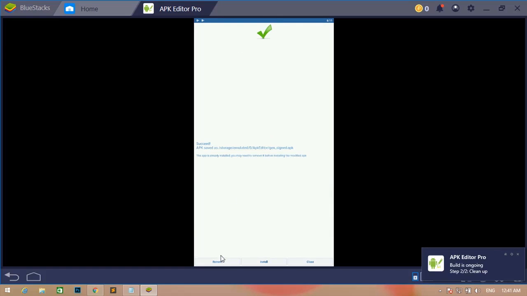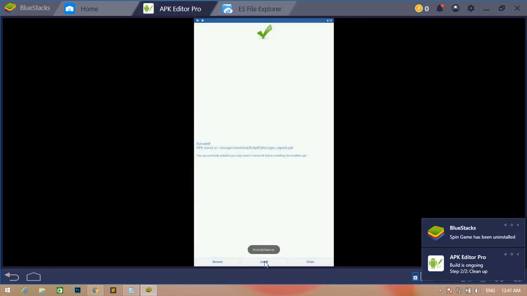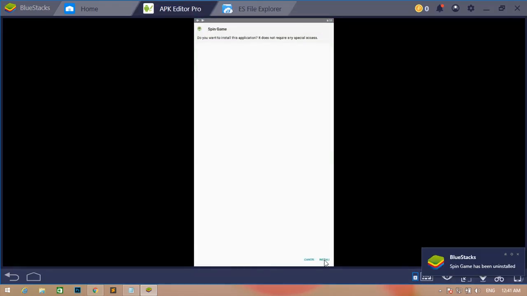Now remove the old file, in which ads are not loaded. And now install the new version, in which ads are loaded 100%.